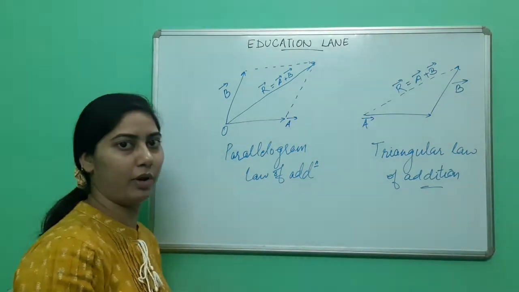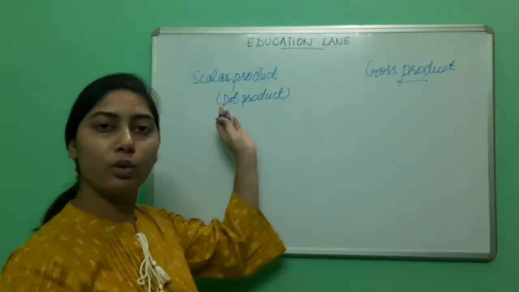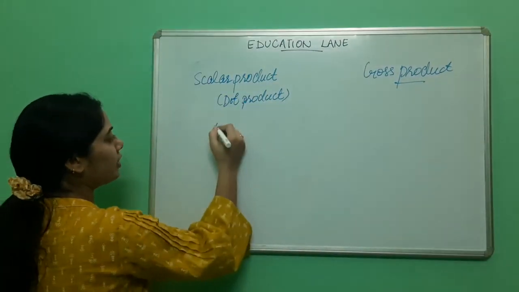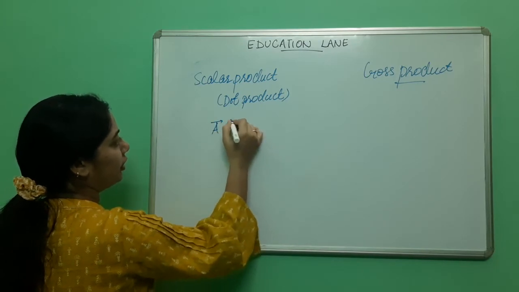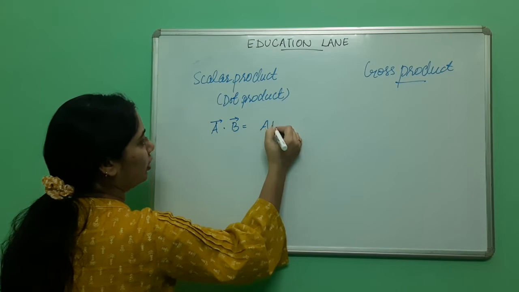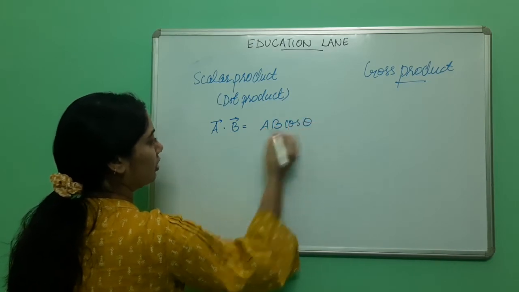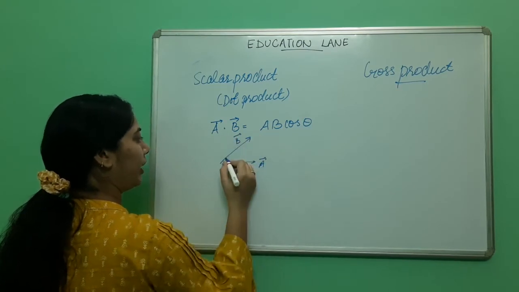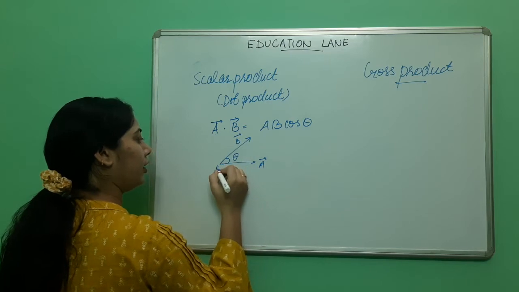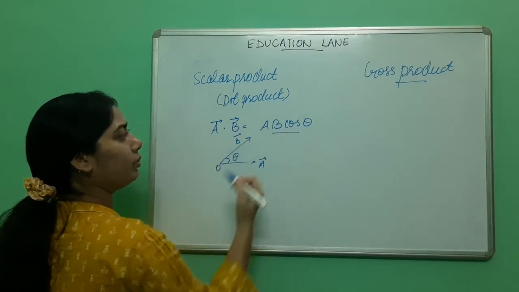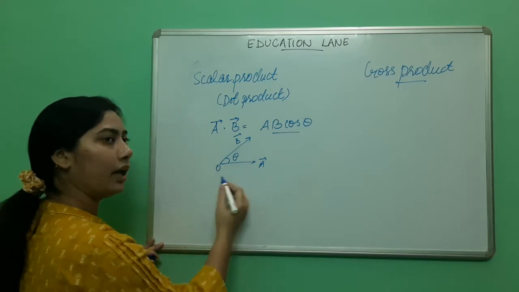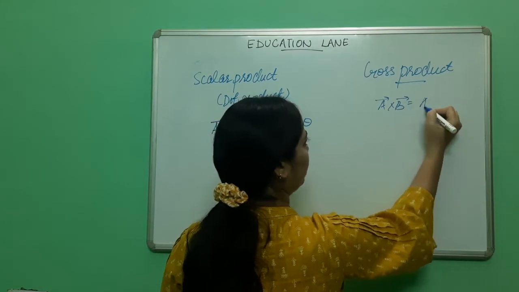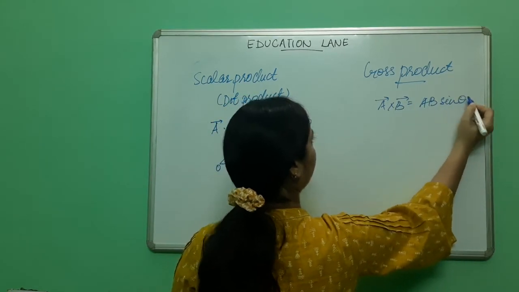Now let us see the formulas for multiplication. There are two types of multiplication: dot product and cross product. Let us see the formula for both of these. A dot B is equal to AB cos theta. If these are my two vectors A and B, and the angle between them is theta, then A dot B will be AB cos theta. Theta is this angle, which is acute. A cross B is equal to AB sin theta.